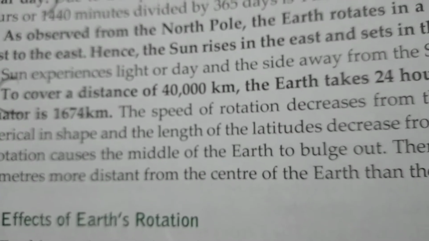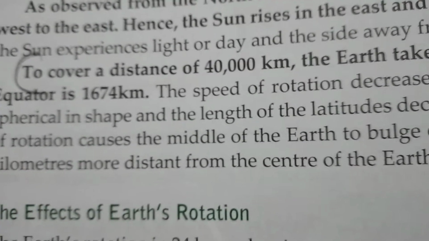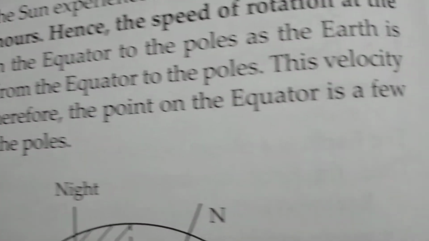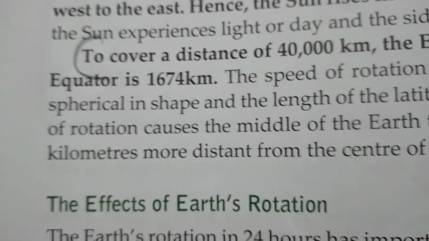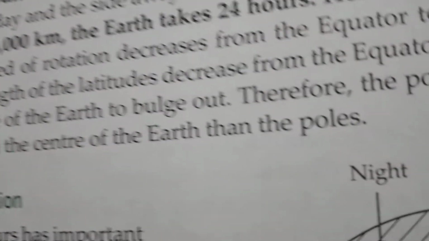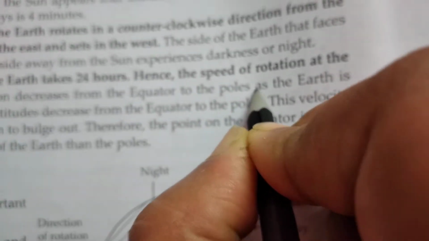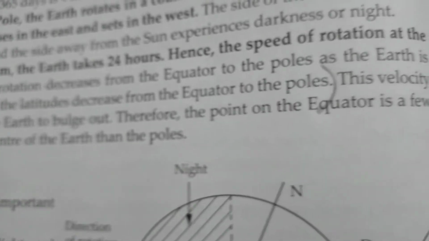To cover a distance of 40,000 km, the earth takes 24 hours. Hence, the speed of rotation at the equator is 1674 km. The speed of rotation decreases from the equator to the poles as the earth is spherical in shape and the length of the latitudes decrease from the equator to the poles. So up to this much if we write, that will be sufficient for us.